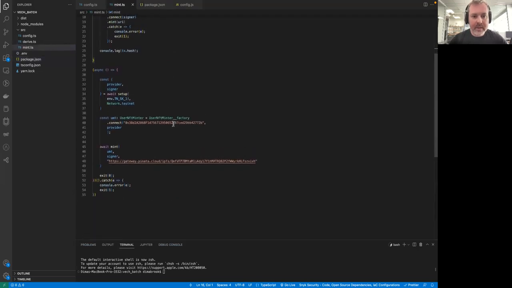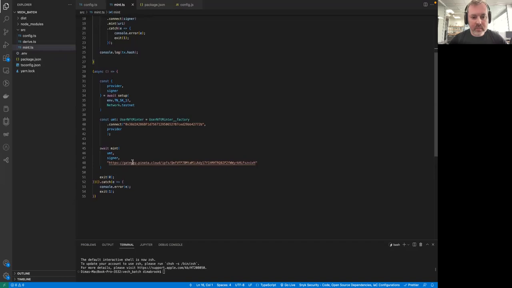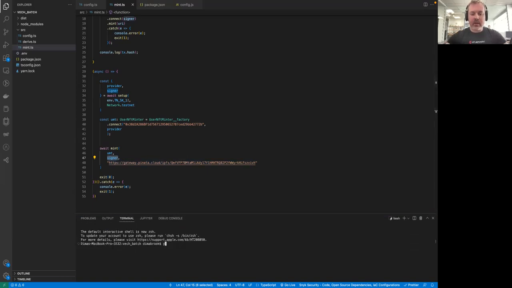So again, let's see what we're doing. We are calling this mint function. It will talk with this user NFT mint contract to mint an NFT. For this, the account signs this transaction, and its public key is also used to provide the information who will be the owner of this NFT. And this is the NFT metadata that we are providing, which will be stored on the chain, pointing to this NFT. All right, so let's call it. Let's say yarn and mint.